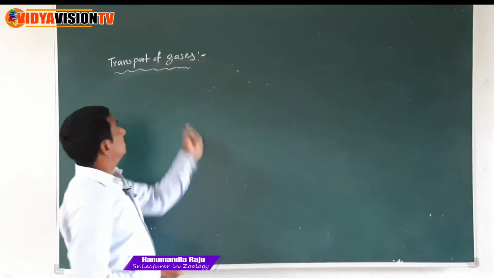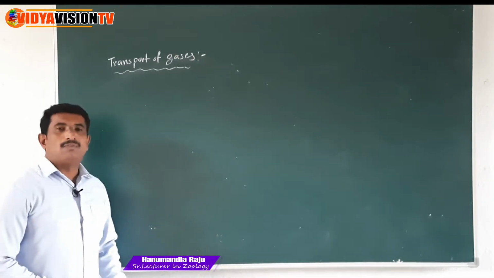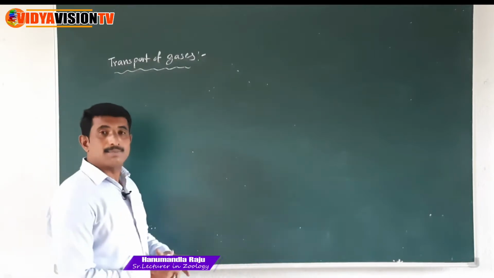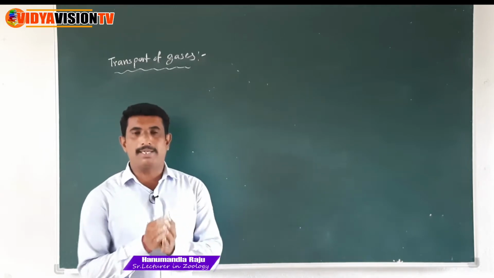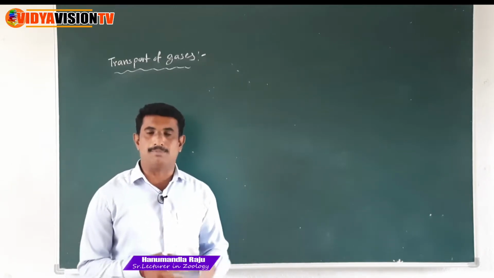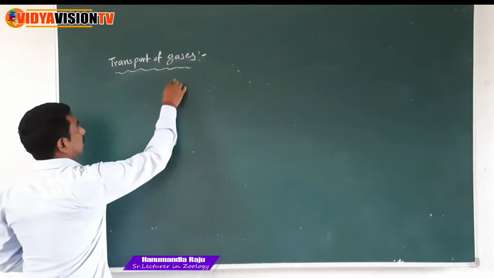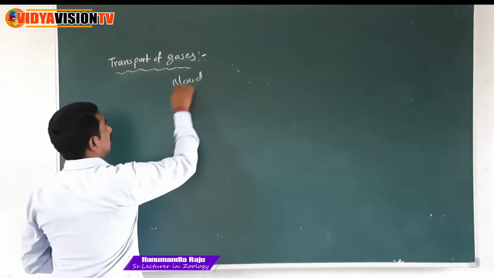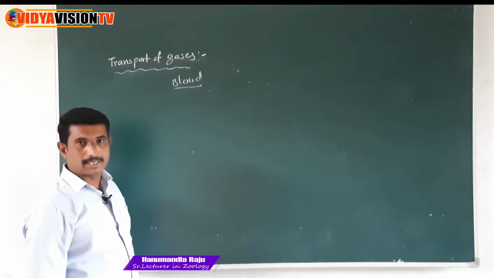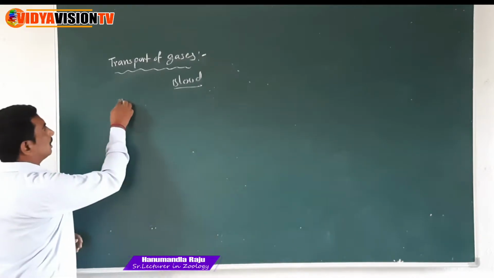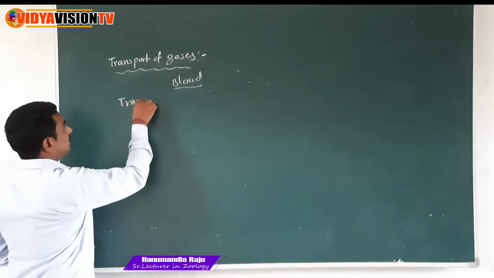Now discuss about transport of gases. Gases means oxygen and carbon dioxide. These both are transported by the blood only. First, the blood is the medium. The blood is the medium of transport of the oxygen and carbon dioxide. First, discuss the transport of oxygen.